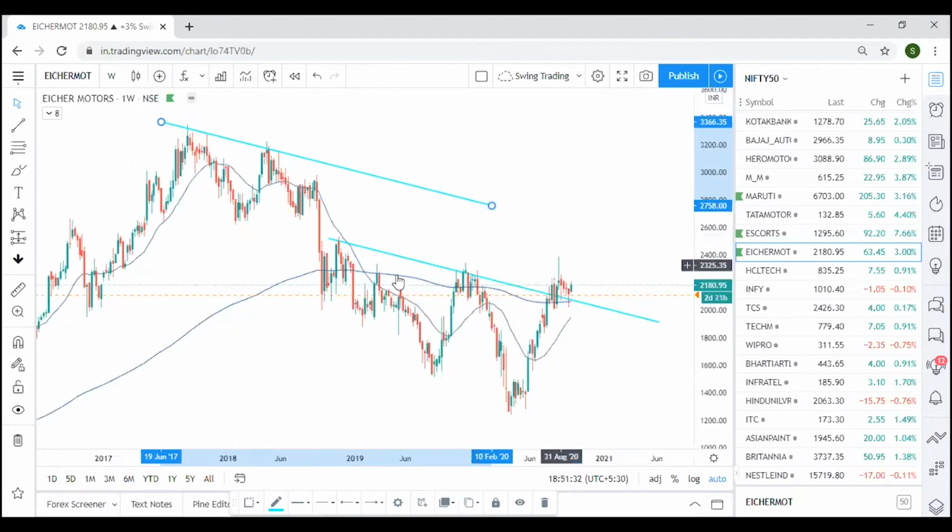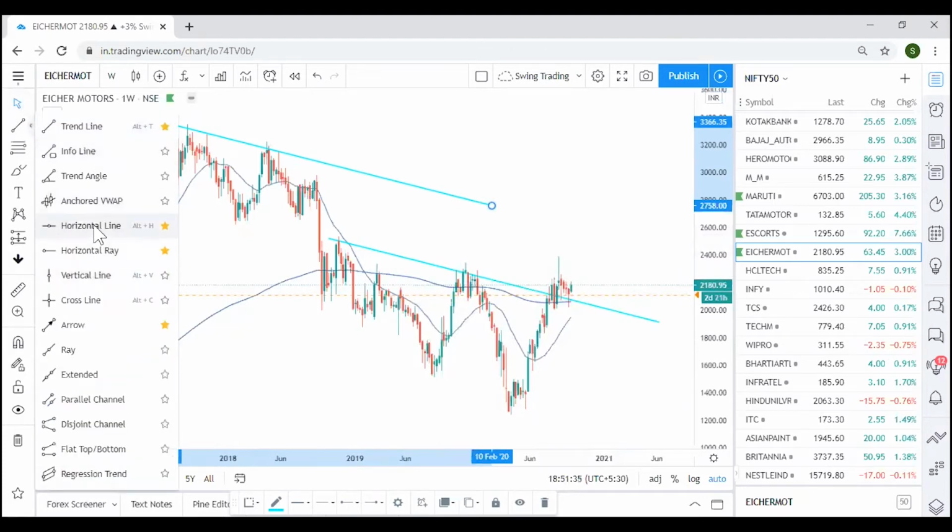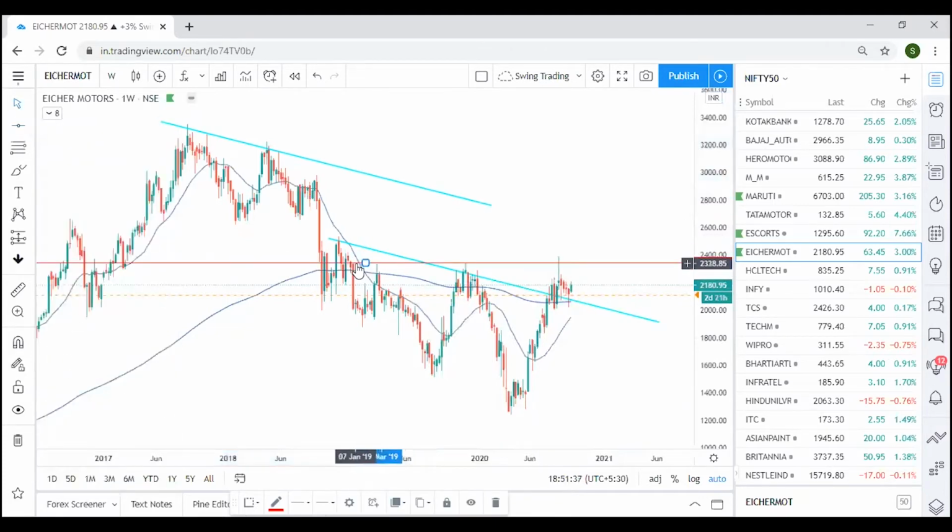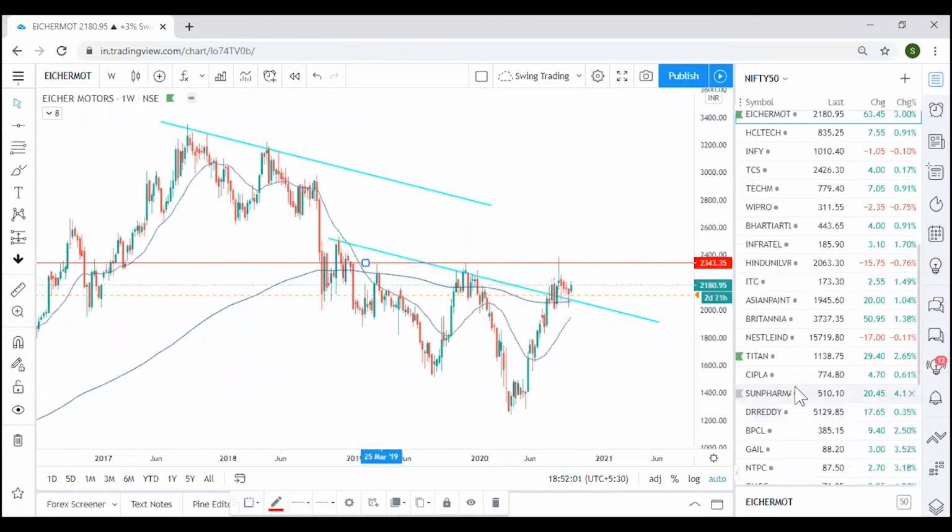Once this swing high breaks, and you see this horizontal line which the market is getting tested at again and again, once this level breaks, then you will see the next level to go up around 2700. So this is good to invest as well. If it breaks further, then the next level will be here. You can trade level by level, first resistance, then second resistance. It's a very good stock, and at least the first and second levels look very clear. A good stock to buy and to invest in.